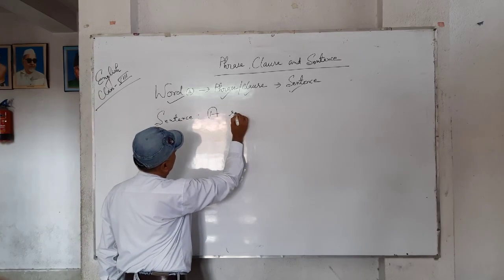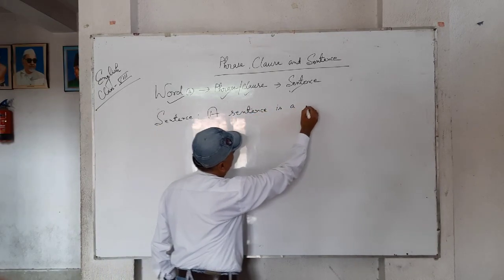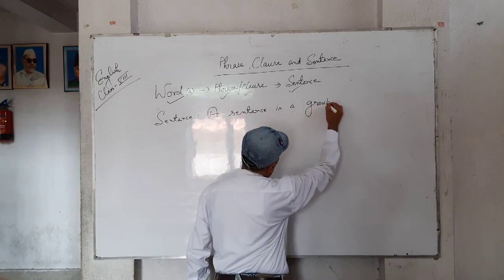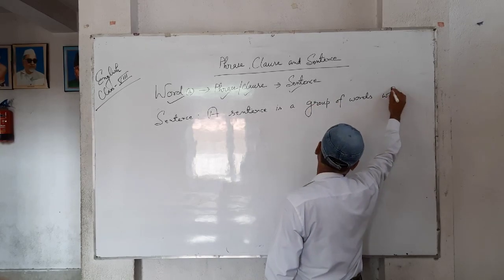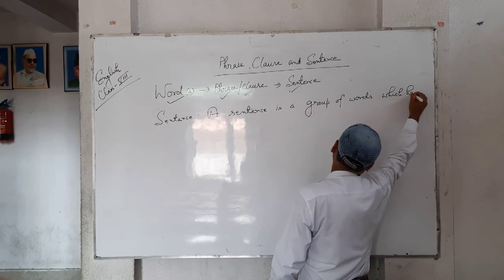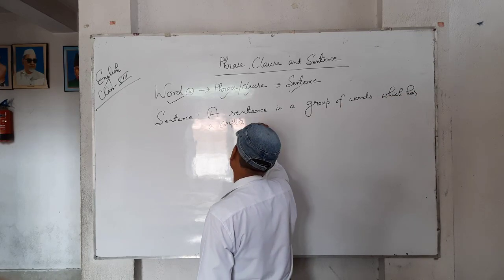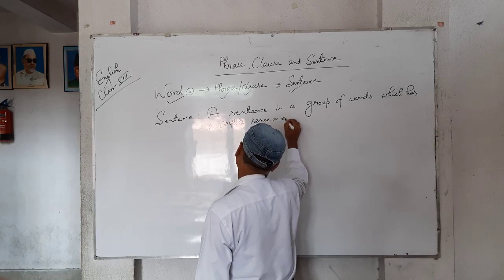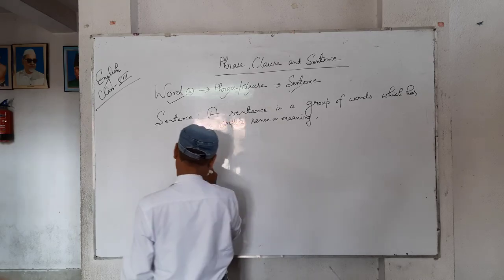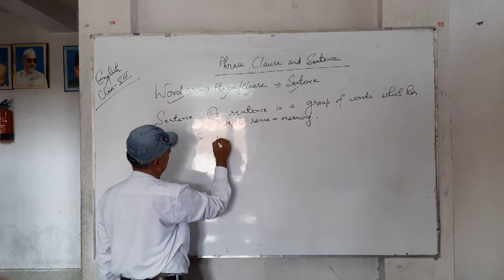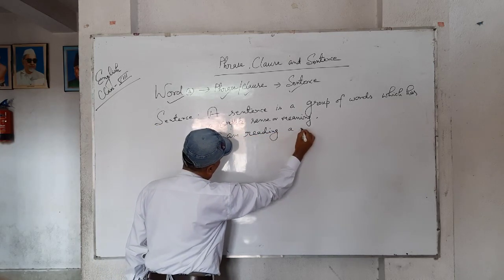A sentence is a group of words which has a complete sense or meaning. Okay? Example: I am reading a novel.